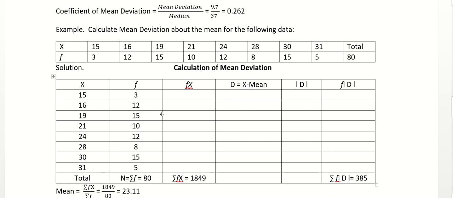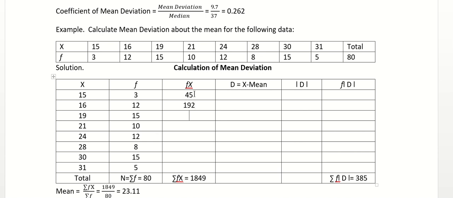Because we need to calculate mean deviation from the mean, the first thing we need to calculate is the mean. We will multiply X into F. What is the formula for mean? In the simplest way, summation of fx divided by summation of f, right? We don't have to apply any complicated methods like step deviation. When calculating mean deviation, you can apply the simplest formula. So fx: 15 into 3 is 45, right? 16 into 12 is 192.